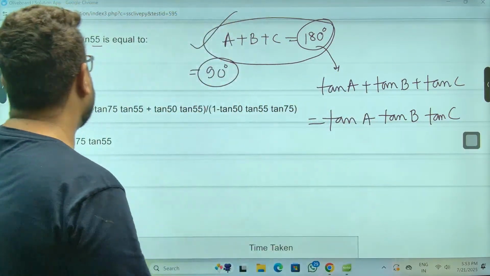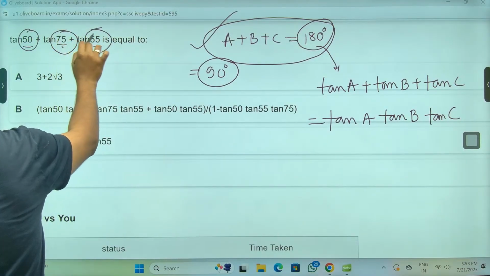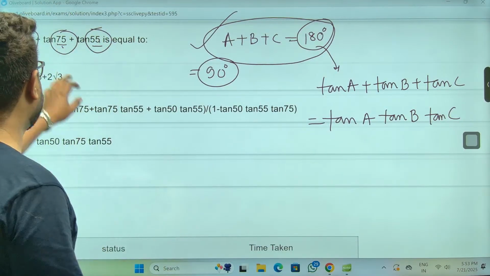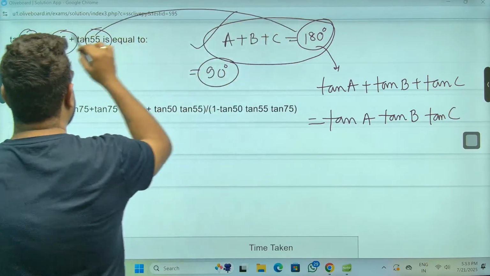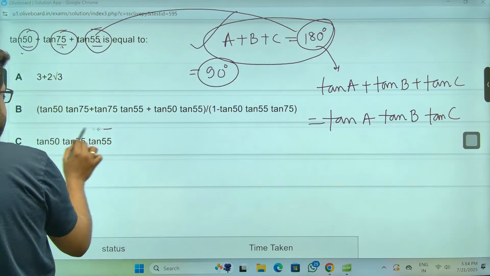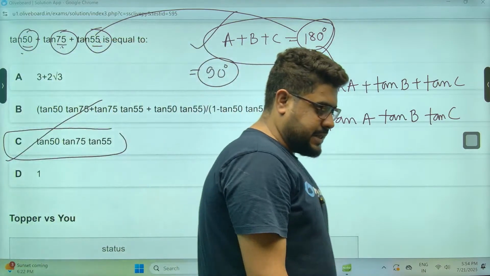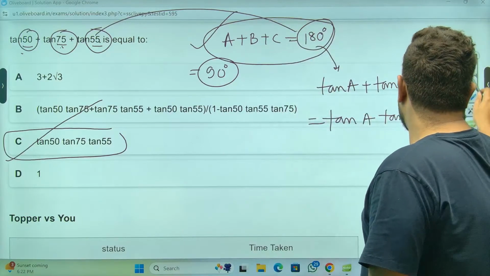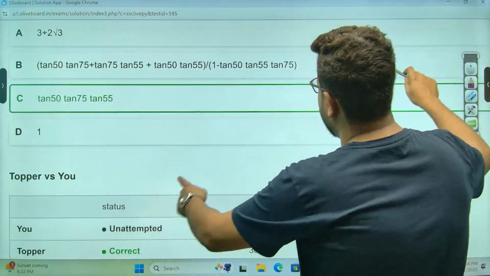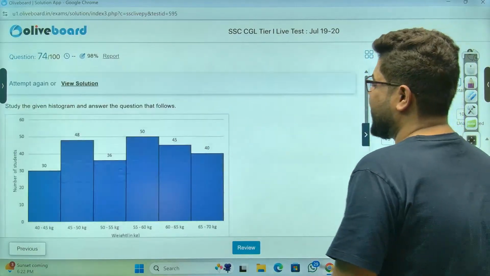तो देखो ये देखो, तीनों को ऐड करो. 75 and this 80 and 50, 130 plus 50 sir 180. 180 meaning I can simply write this tan A plus tan B plus tan C will be tan A into tan B into tan C. That's your answer. That's your answer. Yes, पेपर सेटर को बहुत लगाव है ऑप्शन सी से. बहुत सारे ऑप्शंस आंसर ऑप्शन सी देके रखा है.